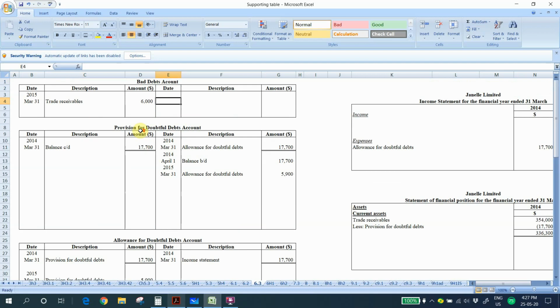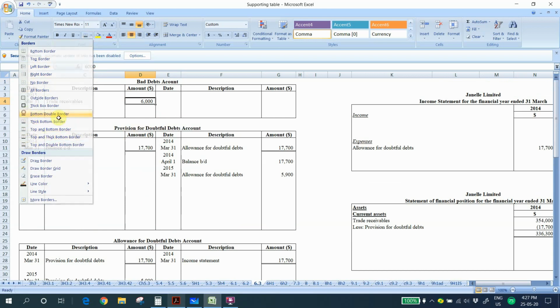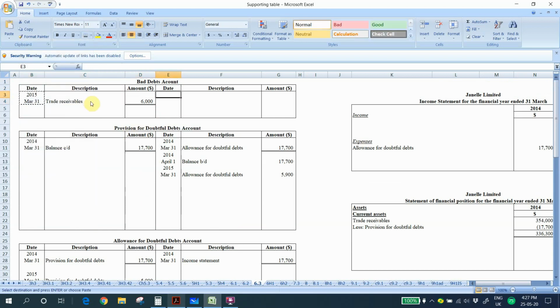After that, we can close our ledger. So for the bad debts, this amount we will transfer to our income statement as the expenses of the company. For the provision for doubtful debts, this amount we will carry forward to next year.